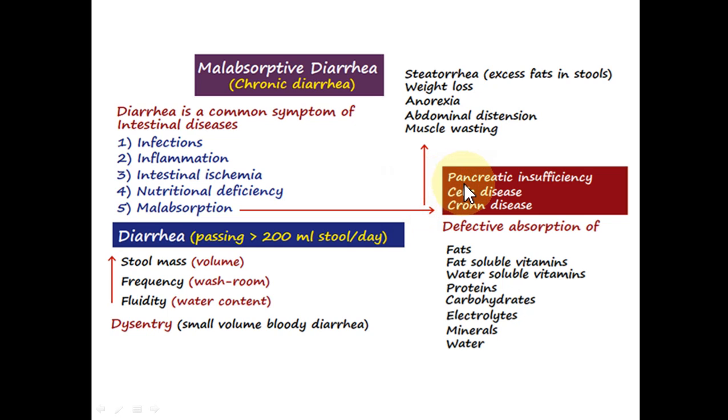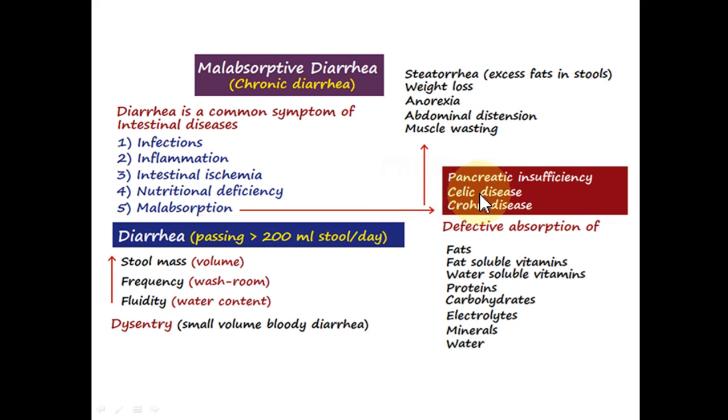So in conditions which lead to pancreatic insufficiency, by that we mean that the pancreatic enzymes are deficient, for example, pancreatic lipase, pancreatic amylase, and other proteolytic enzymes, the deficient pancreatic enzymes will lead to incomplete digestion of the food in the small intestine, and it will result in diarrhea because the contents in the intestine are retained there and are not efficiently digested.